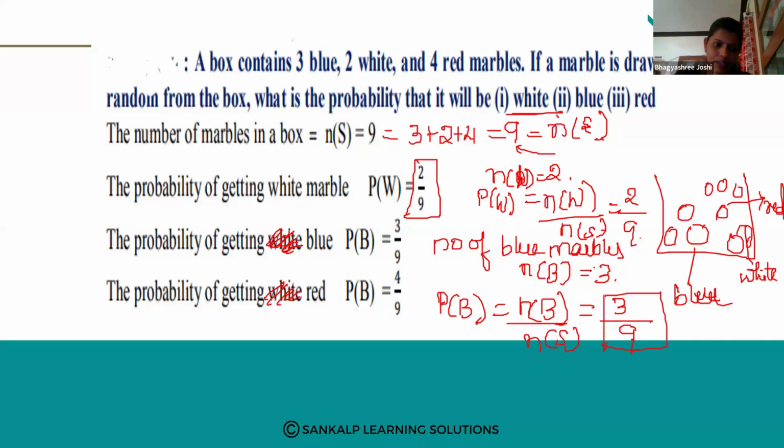Like that, next one is the probability of getting a red marble. How many red marbles are there? 4 red marbles are there. So the number of red marbles, that is n of R, I will call.